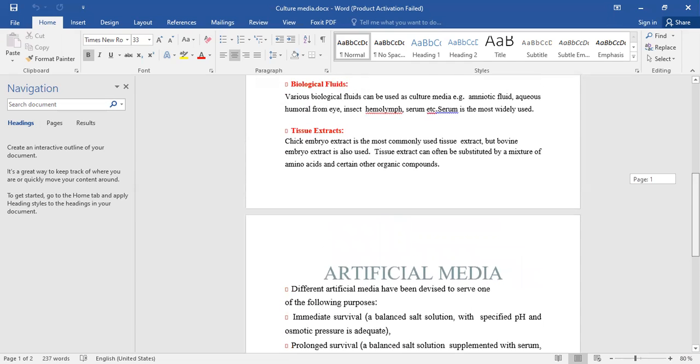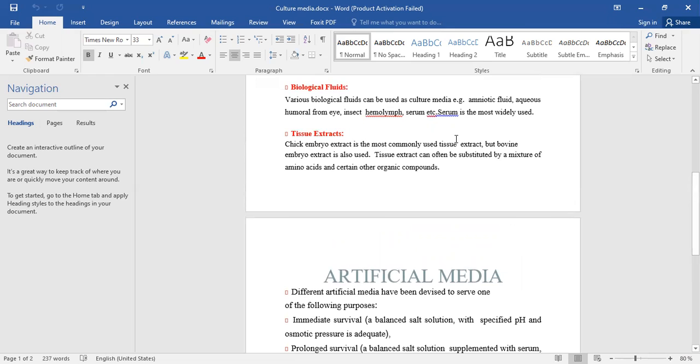Now the next one is tissue extract. What is the tissue extract? Any kind of tissue is taken and decomposed using an enzyme so that we can use these tissue extracts in the natural conditions. An example is the bovine embryo extract, which is mostly used as a tissue extract. Mostly these tissue extracts are used for the differentiation of the cells.